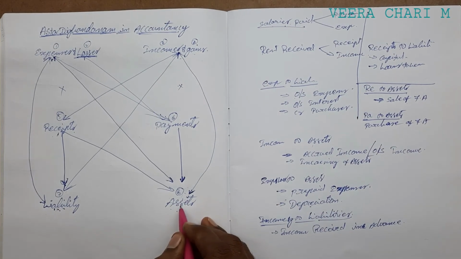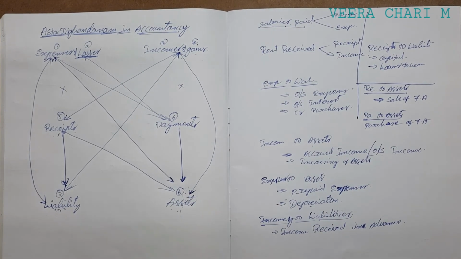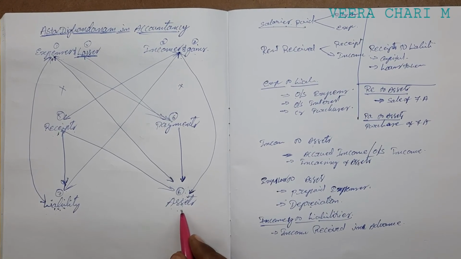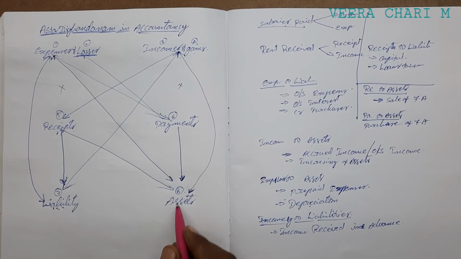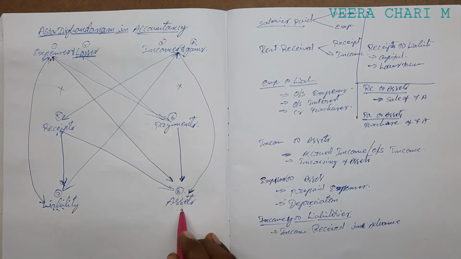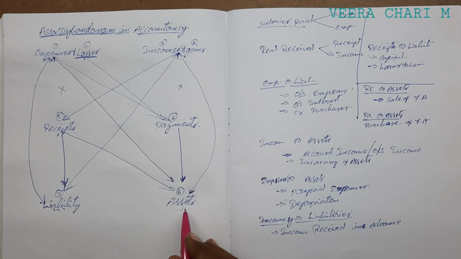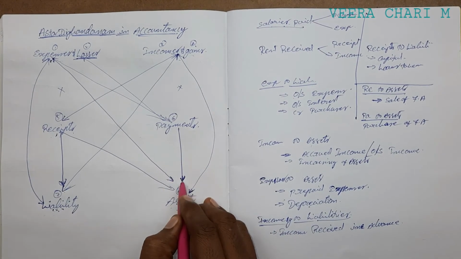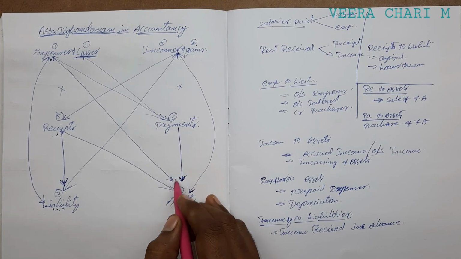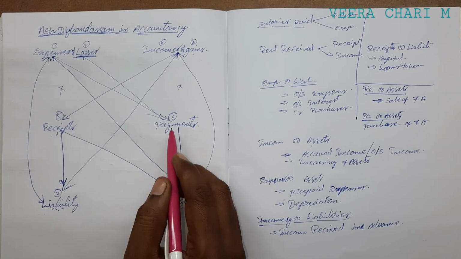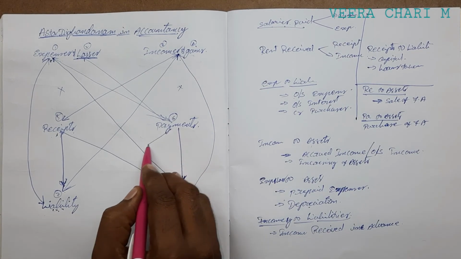For example, if it is a purchase of furniture, then we pay cash, that is a payment, and as you purchase the asset, it is shown as an asset in the balance sheet. That is the relation; that type of transaction should be shown like this.